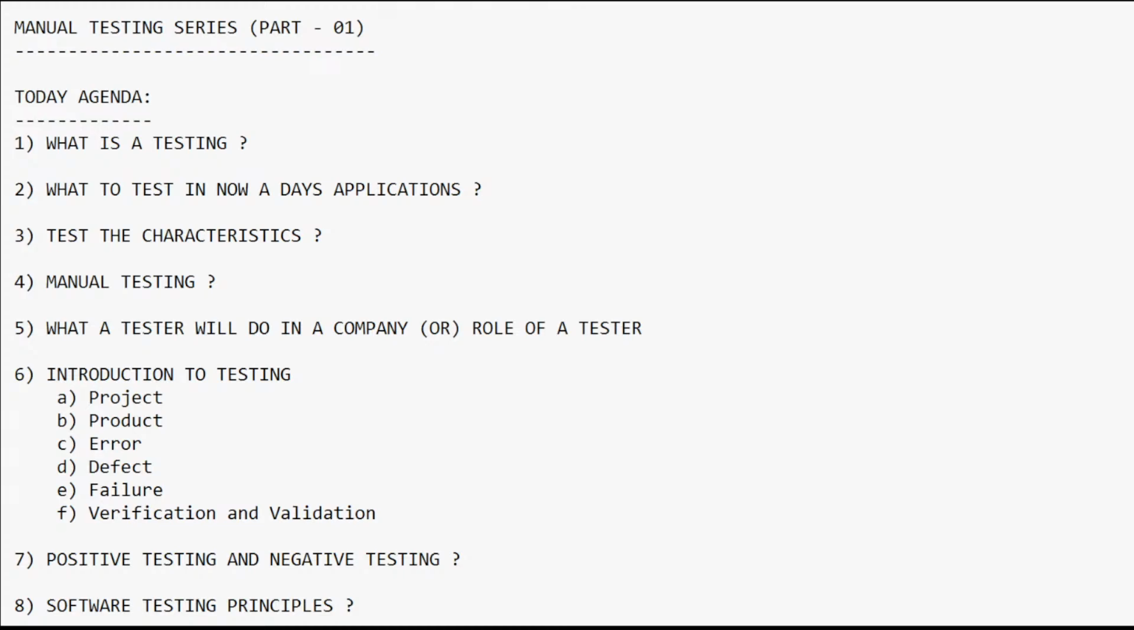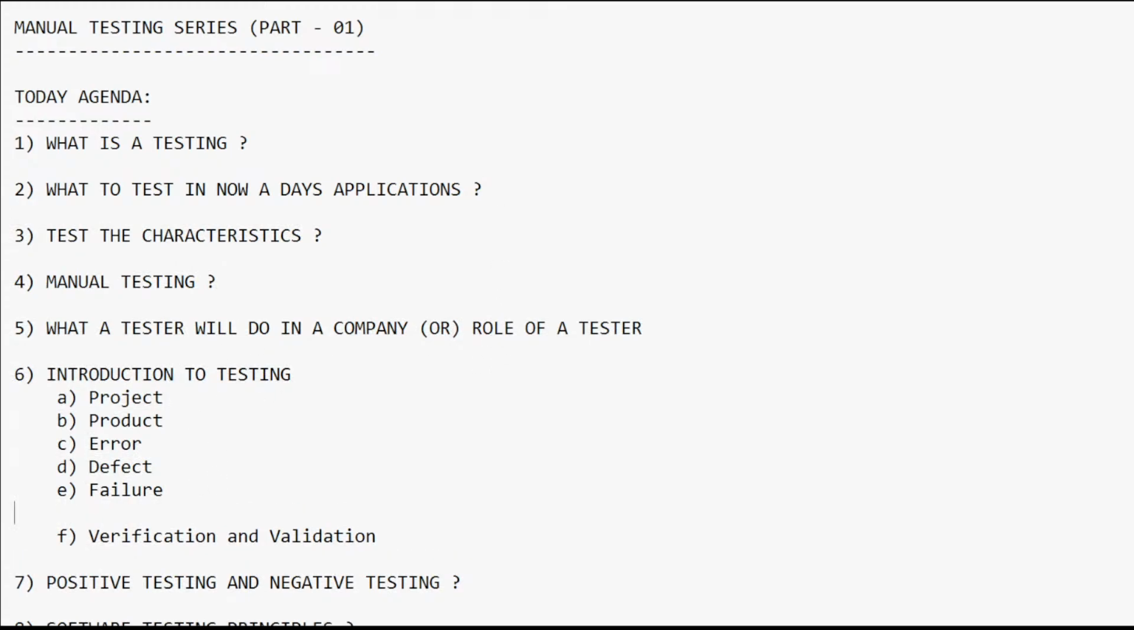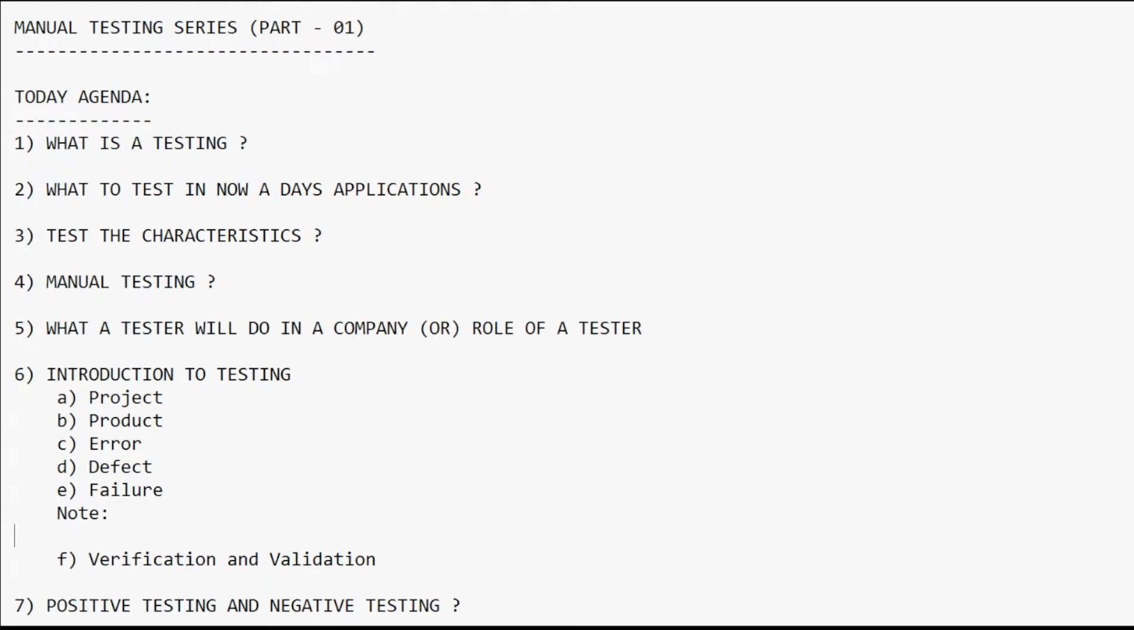These are the interlinks. I will write it down here. Please watch, guys, I will write down this note especially for the people who are watching currently. You need to make a note here under this introduction to testing concept agenda.